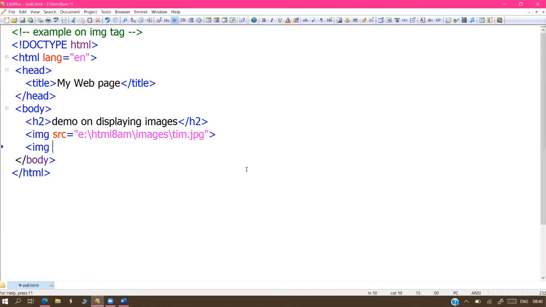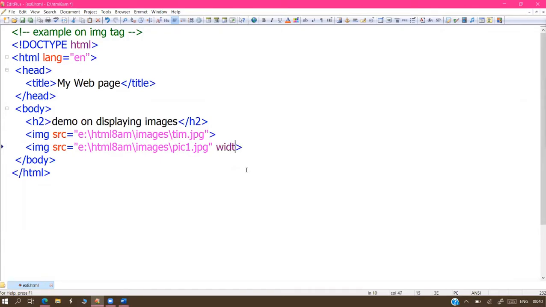Next, I'm going to display one more image. SRC equals, once again, slash slash HTML8 PM slash images, now the Mother Teresa picture I'm going to display: pic1.jpg. Here what we are applying, sir: the image comes in a very big size, and I'm going to control that with my own measurements.